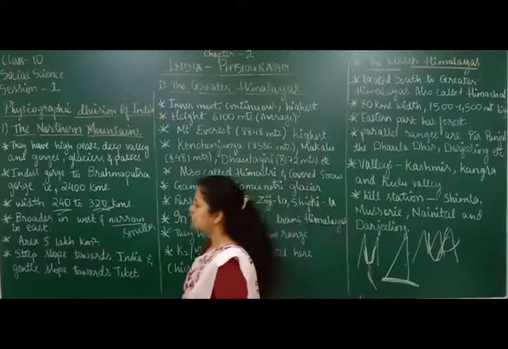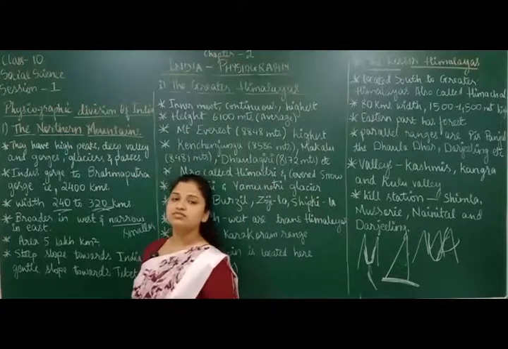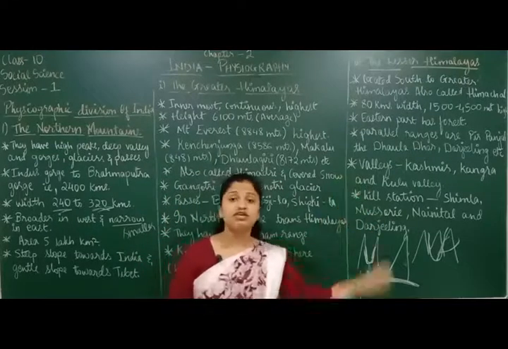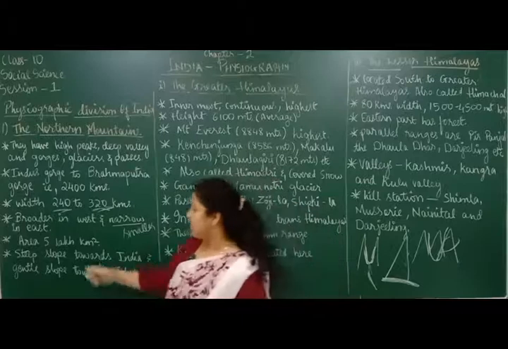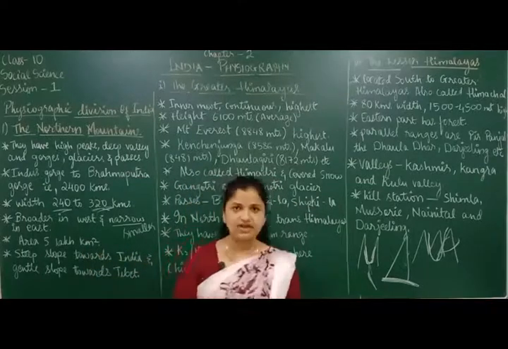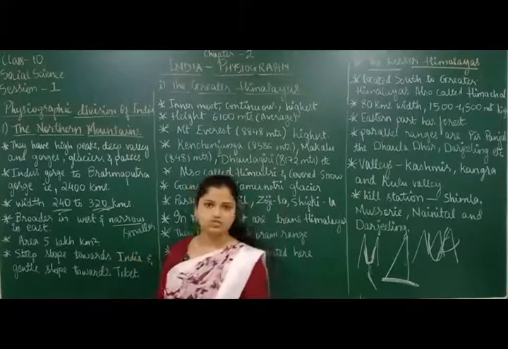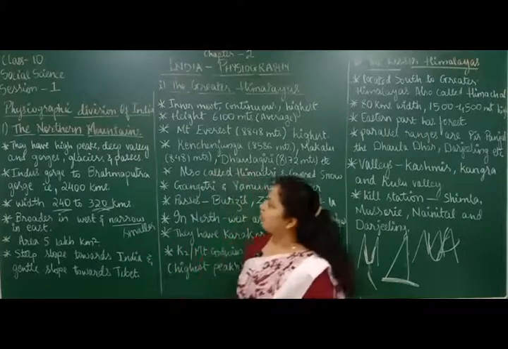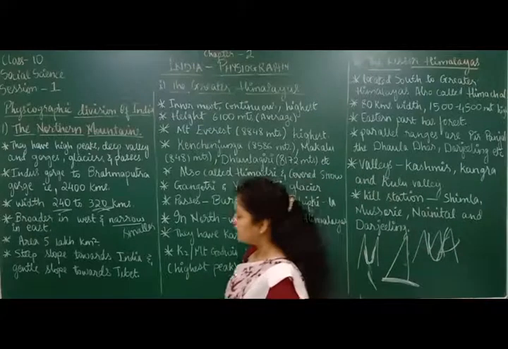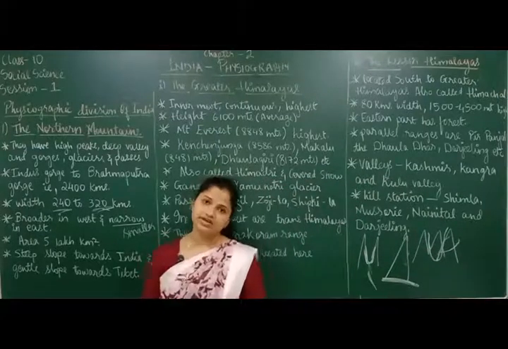What is the total area of all the northern mountains here? If you consider all the northern mountains, the total area will be 5 lakh kilometers square. You are aware area should be written in kilometers square, right? So the area of the northern mountains here is 5 lakh kilometers square. How much?